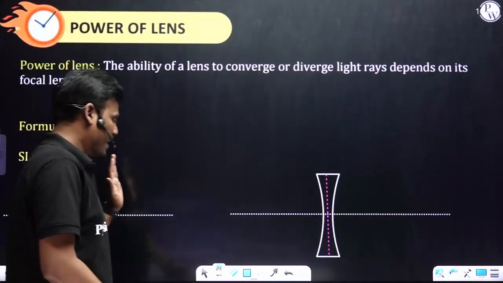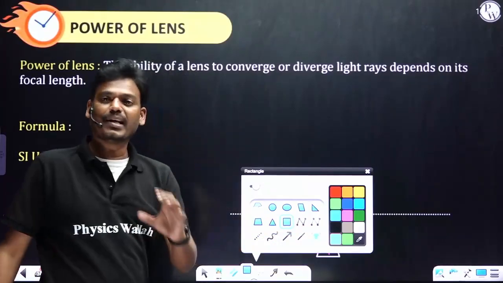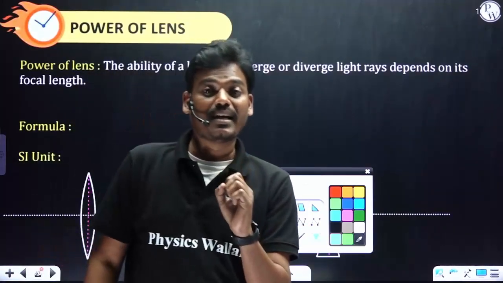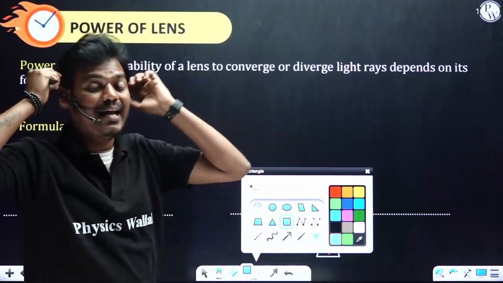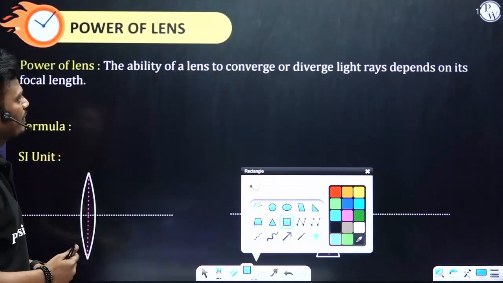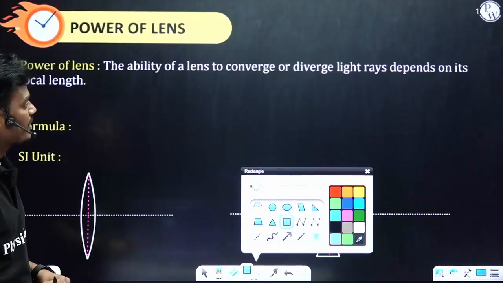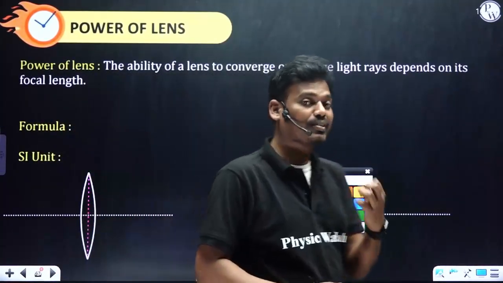Power of a lens. Last concept. So power of a lens is nothing but the ability to converge the incident light towards the principal axis. The ability of a lens to converge or diverge the light rays. Not only converge. If I consider a convex lens, it is the power of convergence.